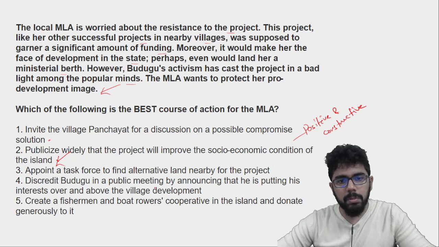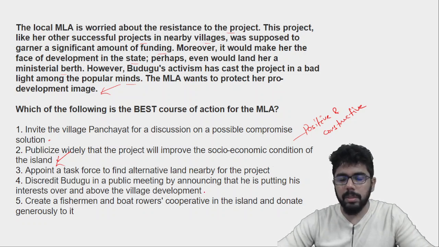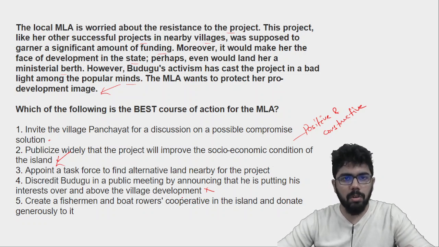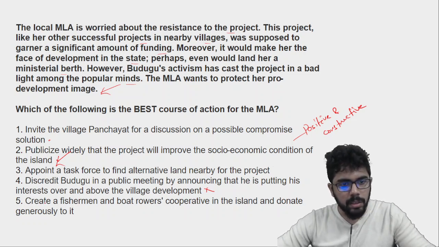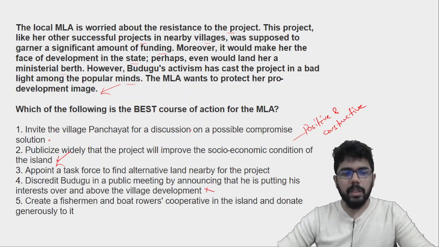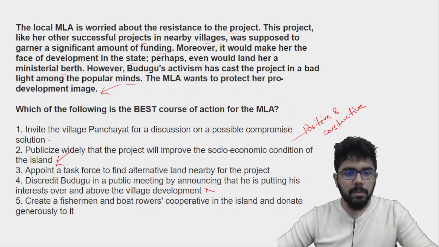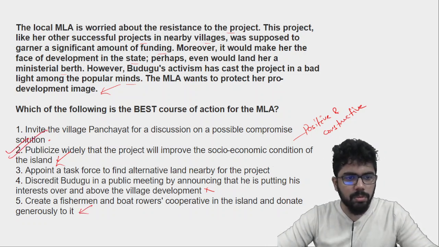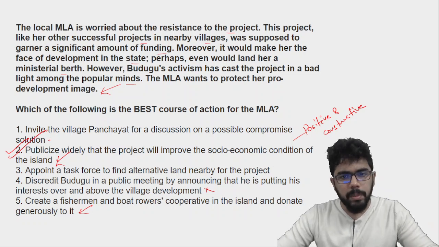Discredit Budugu in a public meeting by announcing that he is putting his interest over and above the village development. Again, not the right course, because वहीं पे उनको काम करना है, तो इसका against जाना is also not good. And पंचायत anyways बुडुगु के साथ में है, तो उसको discredit करना मतलब again operating in bad faith. Create a fisherman and boat rowers cooperative in the island and donate generously to it. ये थोड़ा corruption type का हो जाएगा. So option 2 seems to be the best option here.